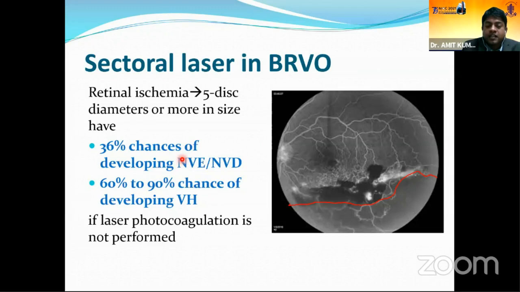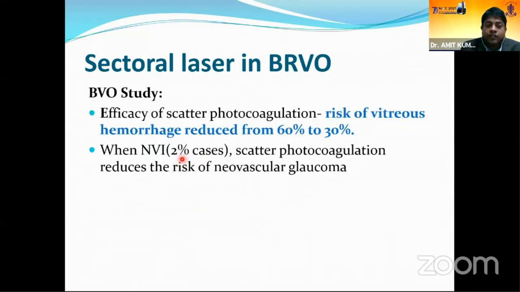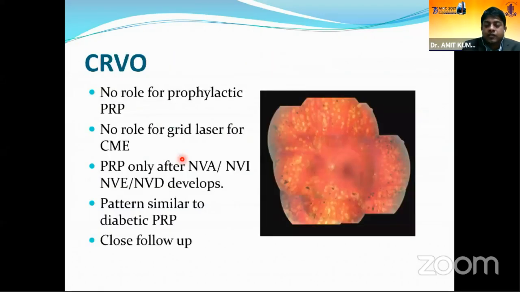If laser photocoagulation is not performed... the BVO study has shown this laser can reduce the risk of vitreous hemorrhage from 60 to 30%. Also, it reduces the risk of neovascular glaucoma in patients with NVI. Coming to CRVO, again, there is no role for prophylactic PRP in CRVO, as studies have shown. The Central Vein Occlusion Study has shown this.